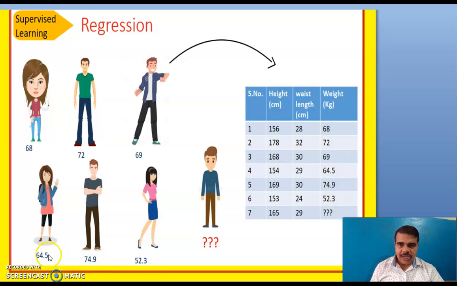Here also the females have 68, 64.5 and 52.3. For males it is 69, 72, 74.9. So as this is a male, its weight will be greater compared to a female. So here our answer will be some number, numeric. As it is numeric, this type of problem comes under the regression model.